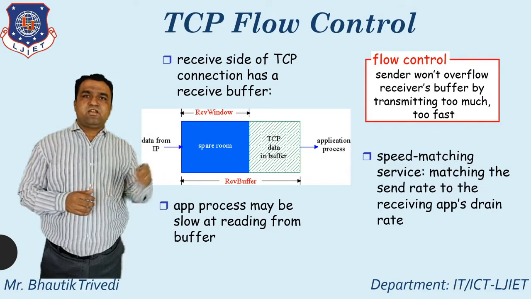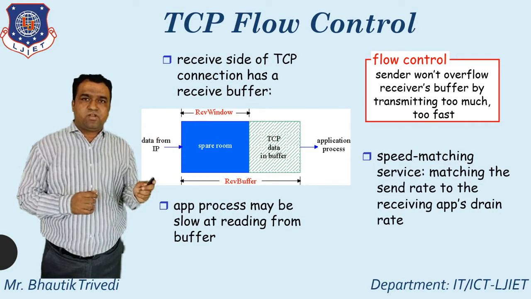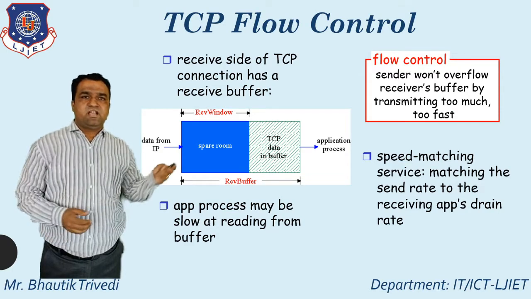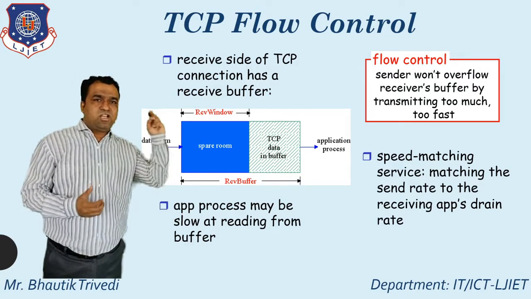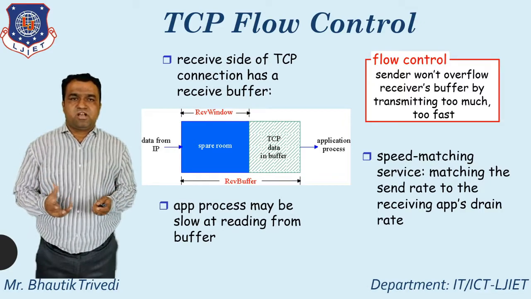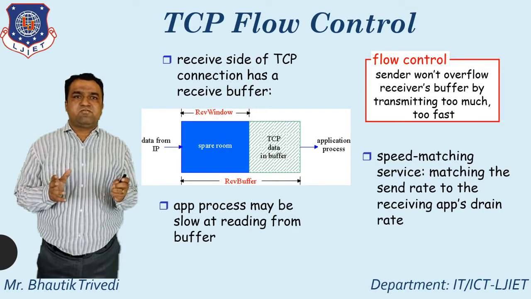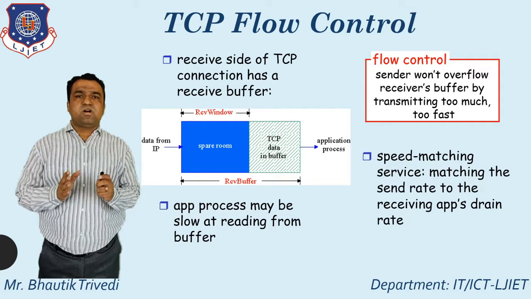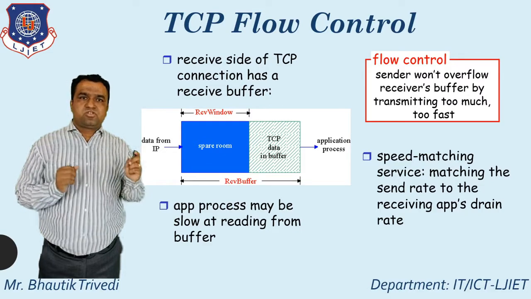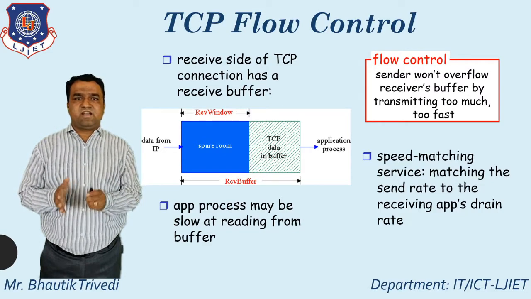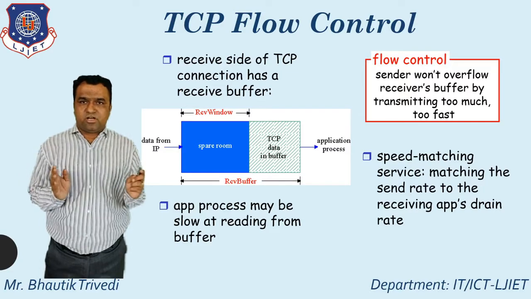The receive side of a TCP connection has a receive buffer. So one sending buffer is there, one receive buffer is there. What's the logic behind the flow control here? The sender won't overflow the receiver buffer by transmitting too much too fast. So it is a speed matching service, matching the send rate to the receiving rate, that is the most important thing here.